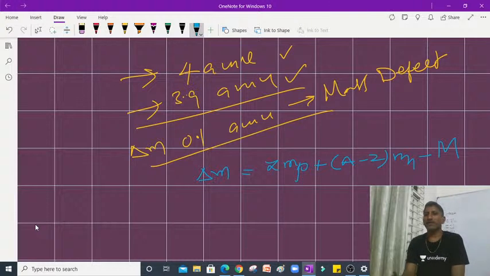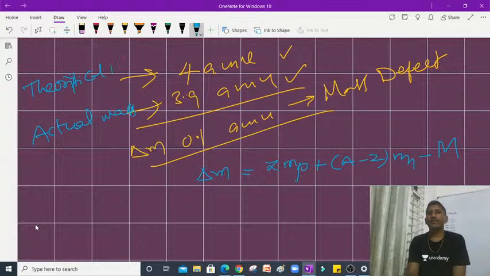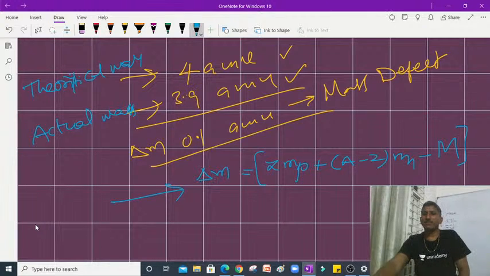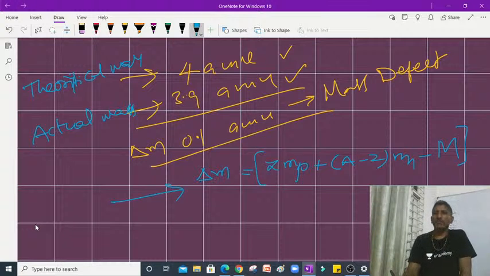Here this 3.9 is the actual mass of the nucleus as a whole, and the first part is nothing but the theoretical mass. So that difference is delta M, which means mass defect. So likewise, we have the mass defect concept, students.